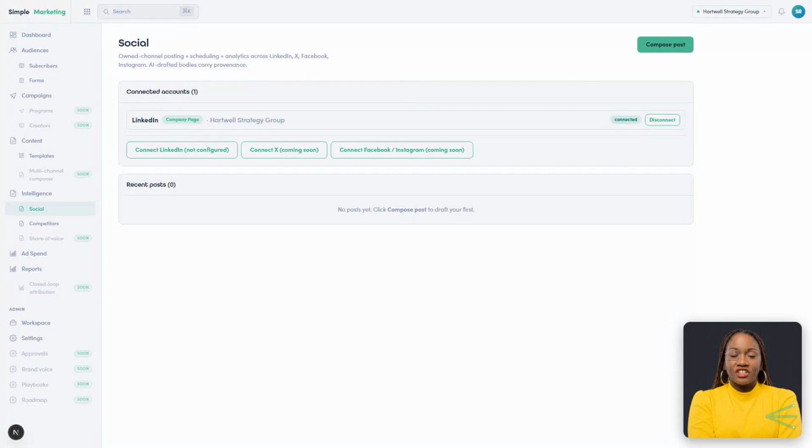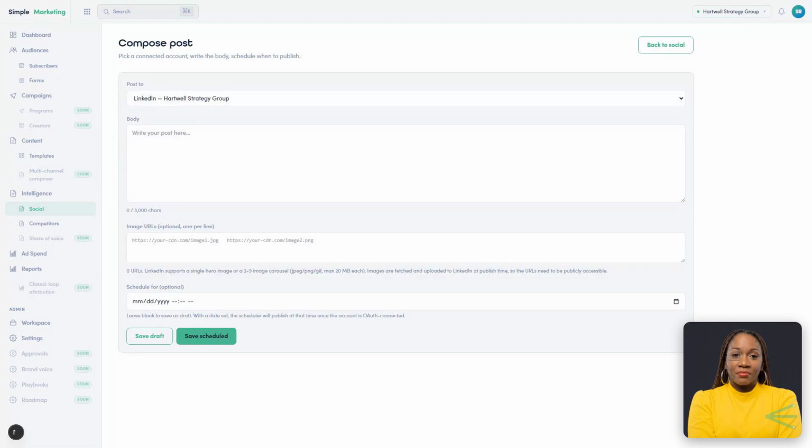From the social page, click Compose Post. The composer is deliberately simple. Pick the account, write the body, decide when it goes out. The interesting parts are what it does for you along the way.